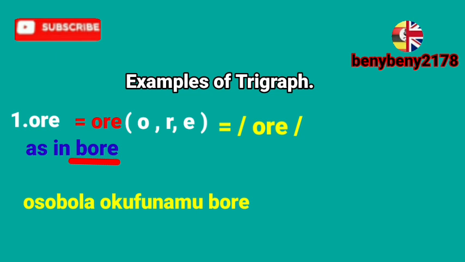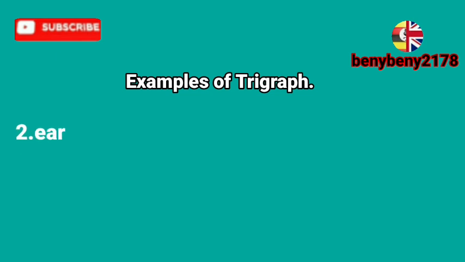Example 2: EAR. Letters EAR, they form the ear sound. It is composed of E, A, and R, so it is a trigraph. And ear can form another word, for example, beard. Ear, as in beard. So EAR can form beard.